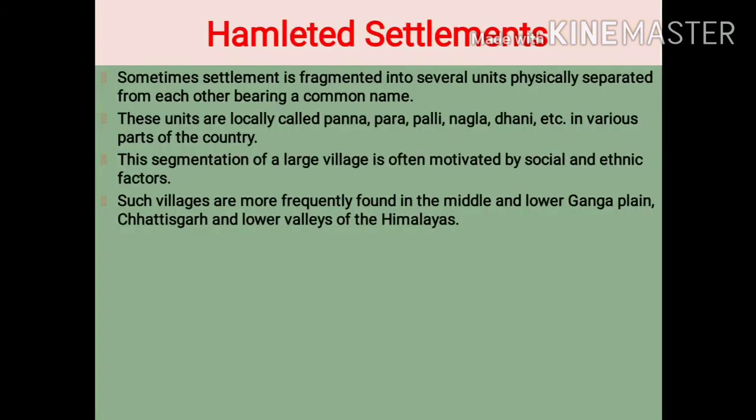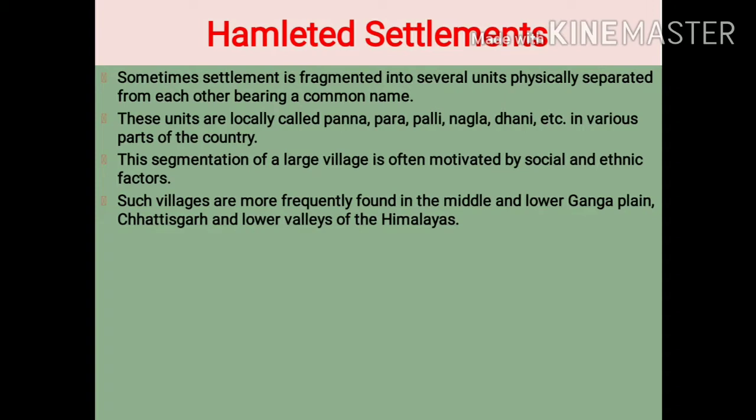The third type of rural settlement is hamleted rural settlements. Sometimes a settlement is fragmented into several units physically separated from each other, bearing a common name.